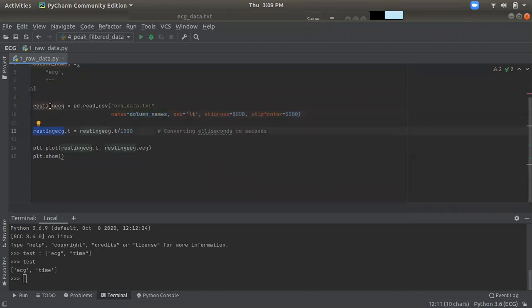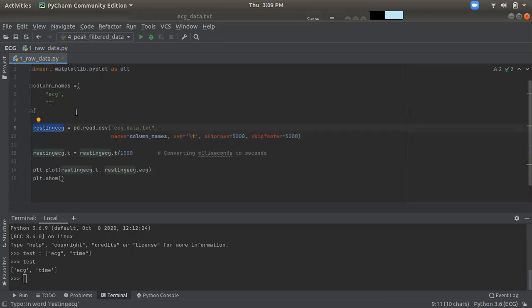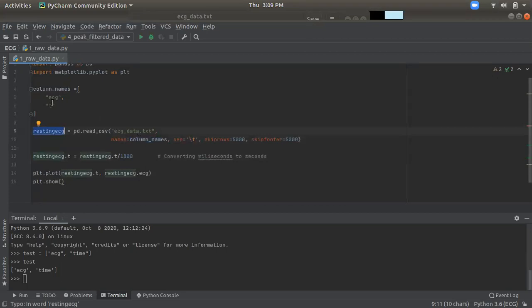So in resting ECG, an object is created. The ECG and T are created as an object which is read from the text file.